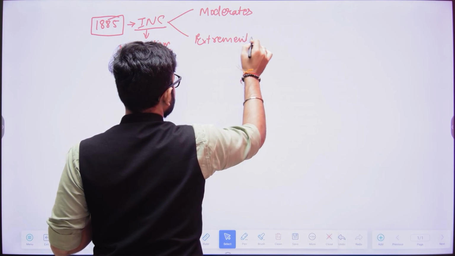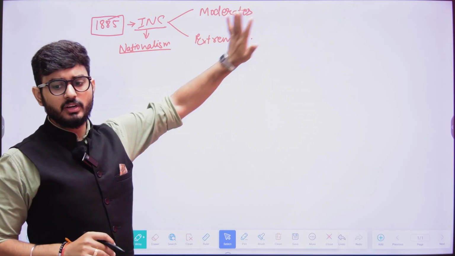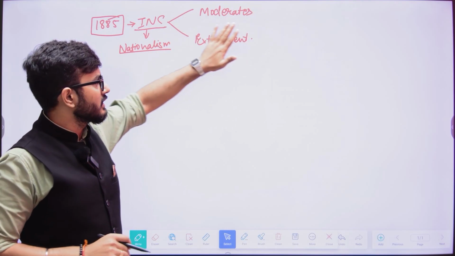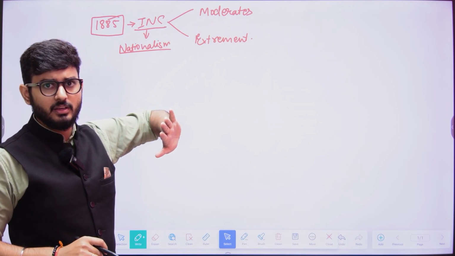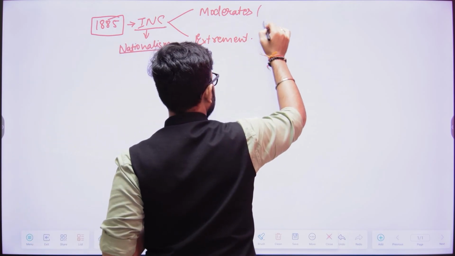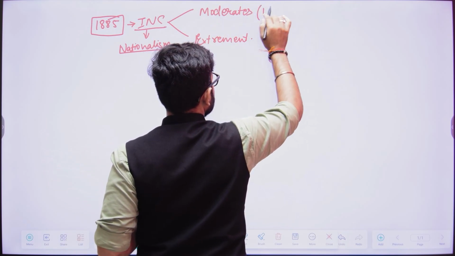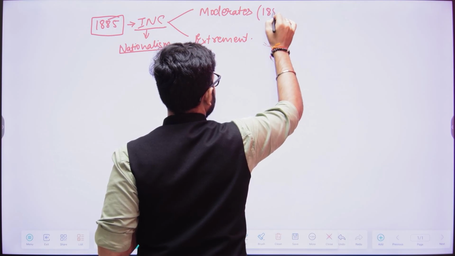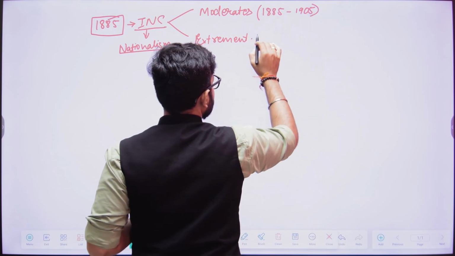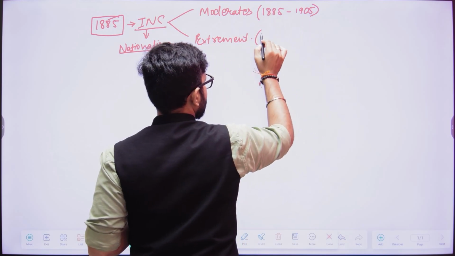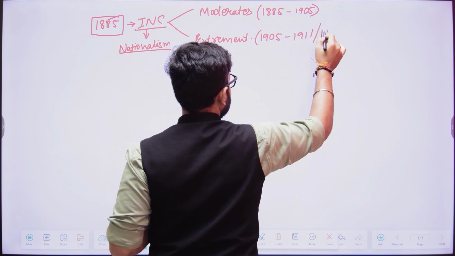When we talk about the moderates and the extremists, the Congress was dominated by moderate nationalists at one point of time, and by extreme nationalists at another. If I divide the time frame, as you might be aware from having done the INC, the moderate phase is from 1885 till 1905, and the extreme nationalistic Congress phase is from 1905 till 1911 or 1918.